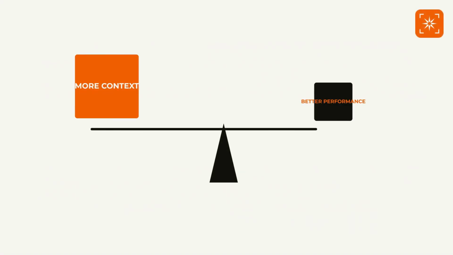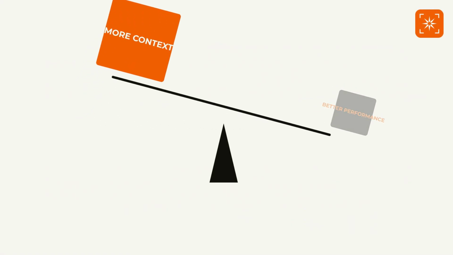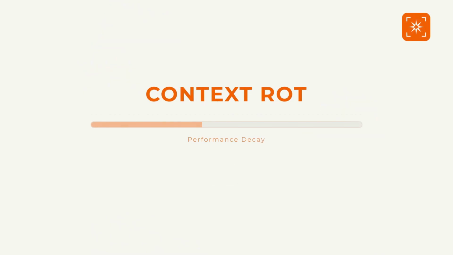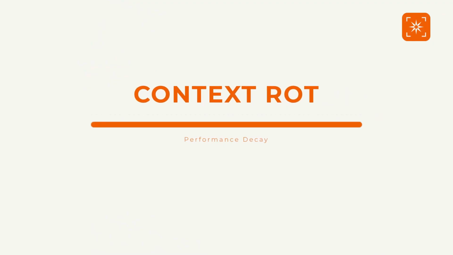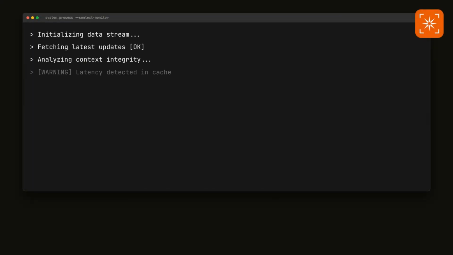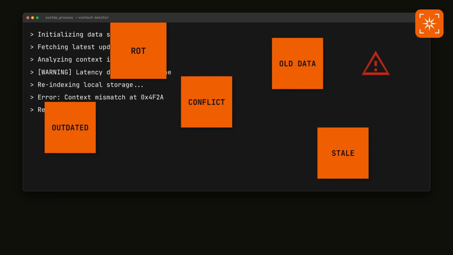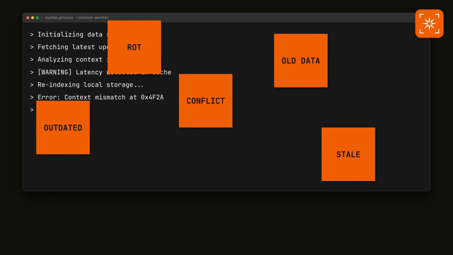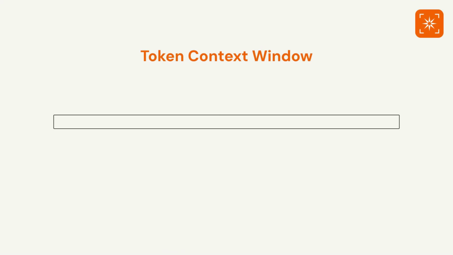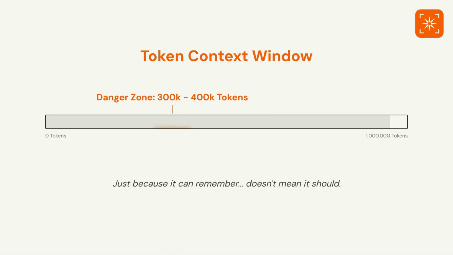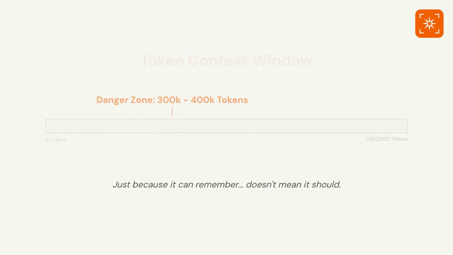More context helps Claude solve larger problems, but more isn't always better. As context grows, performance slowly declines. Attention gets spread across hundreds of thousands of tokens. Old information starts competing with new information. This phenomenon is often called context rot. With Claude's million token window, many users notice this beginning somewhere around 300,000 to 400,000 tokens, depending on the task. Just because Claude can remember everything doesn't mean it should.